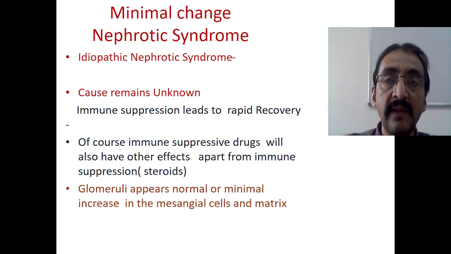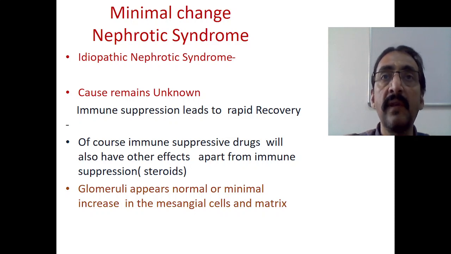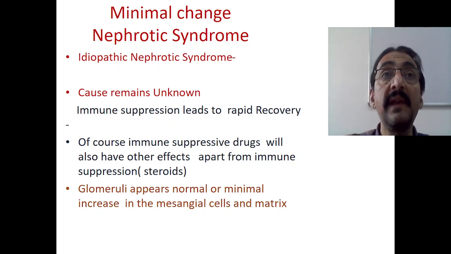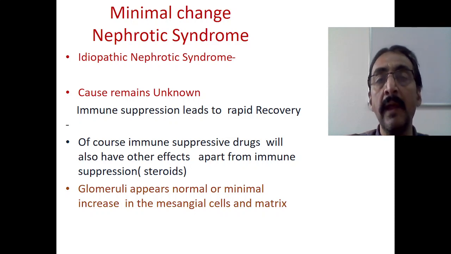But surprisingly, if you give immunosuppressants, for example steroids, there will be rapid recovery in proteinuria. Proteinuria will revert within no time, maybe 1 or 2 days. When things revert so quickly after administration of steroids, we attribute that to immune suppression.